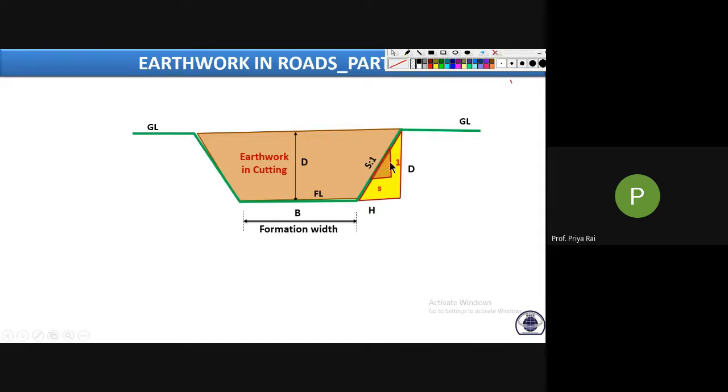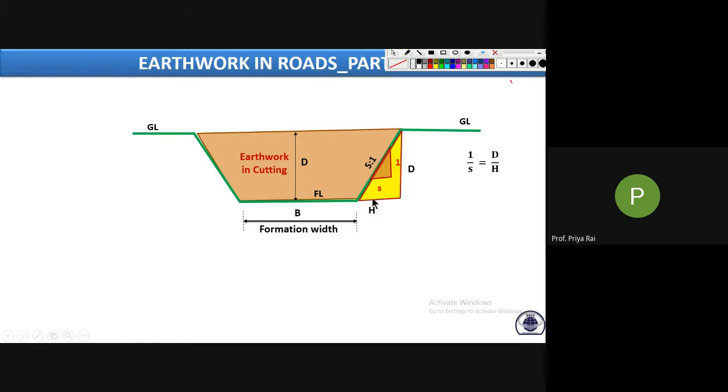See, 1 vertical, S horizontal. Similarly, D vertical, H horizontal. So this ratio will be equal to this ratio: 1 by S is equal to D by H. Why? Because this slope is the same, this angle is the same. Smaller triangle perpendicular by base equals larger triangle perpendicular by base. So from here, what is the value of H?